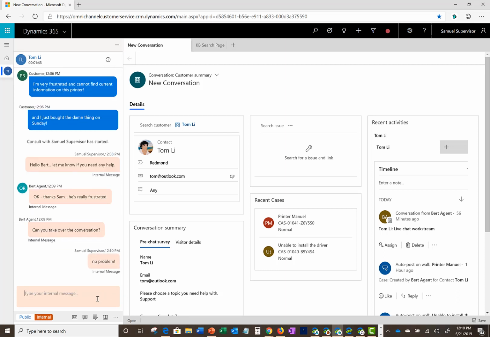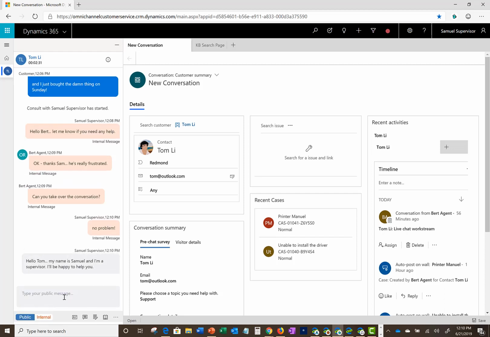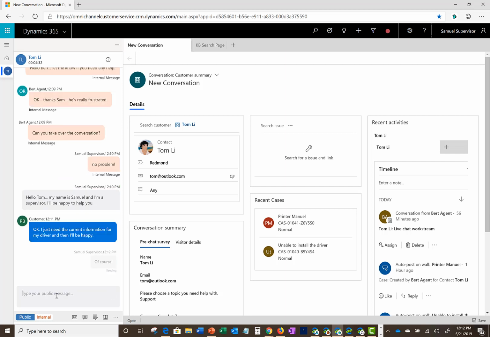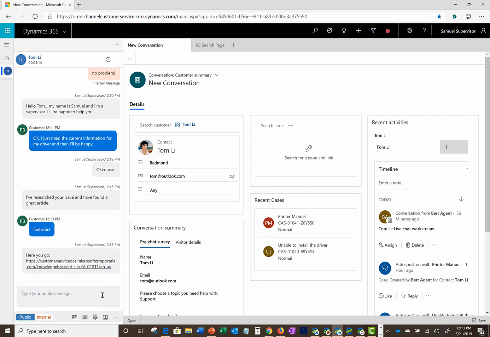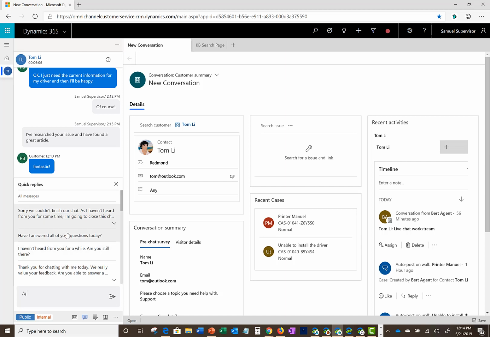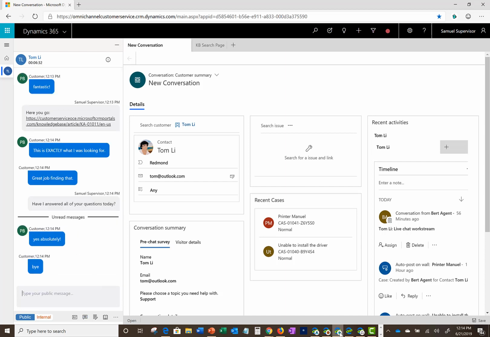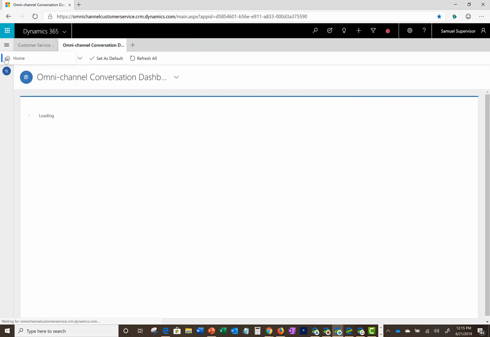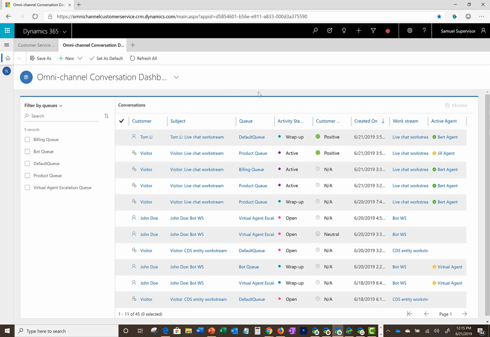Samuel does this by clicking on Public. This switches the messaging mode so that now he can interact with the customer. Samuel does his best to turn this conversation around, and in short order, Tom Lee is now a satisfied customer. Samuel returns to his dashboard, and as you can see, the sentiment score for this conversation has changed accordingly.